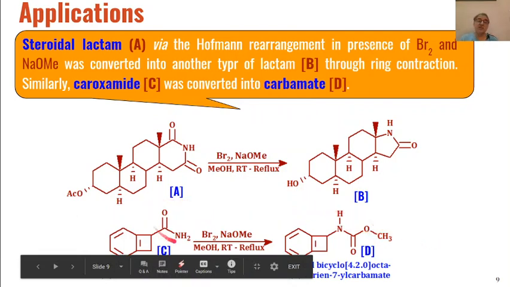And similarly these amides can be converted into these types of carbamates, and here again instead of water we are using methanol as the reagent. So that is why to the isocyanate intermediate, the methanol will add across the carbon-nitrogen double bond to give us these types of carbamates as the product.